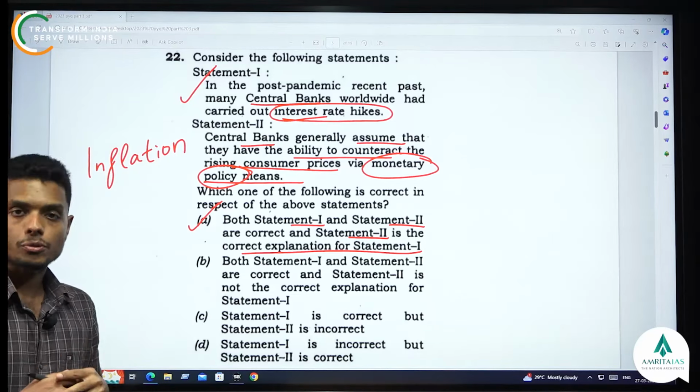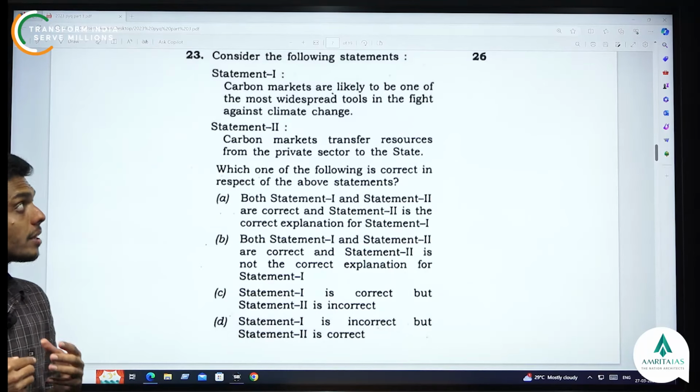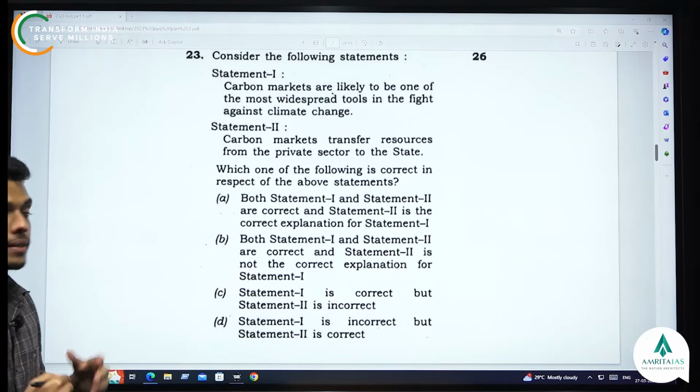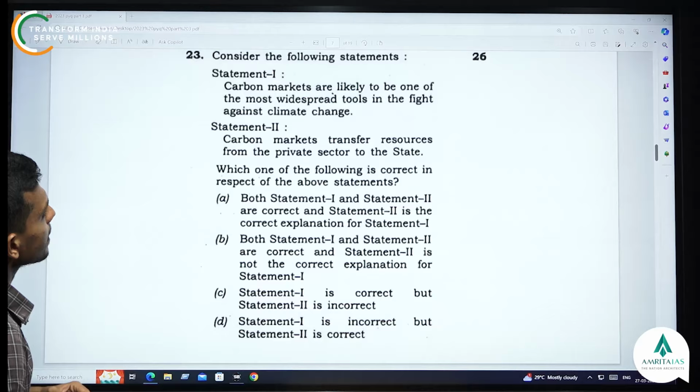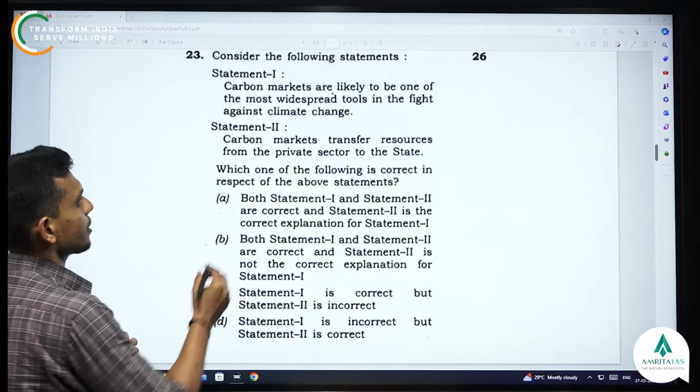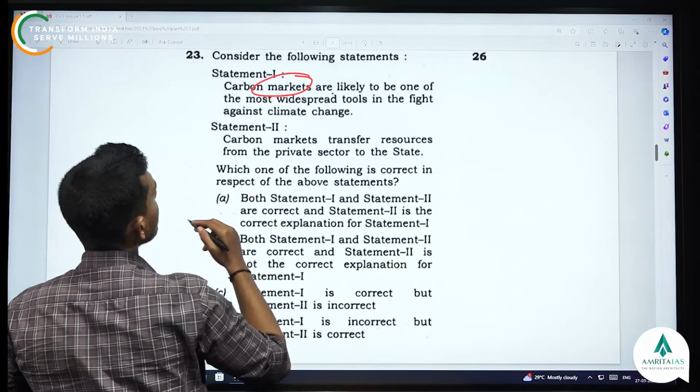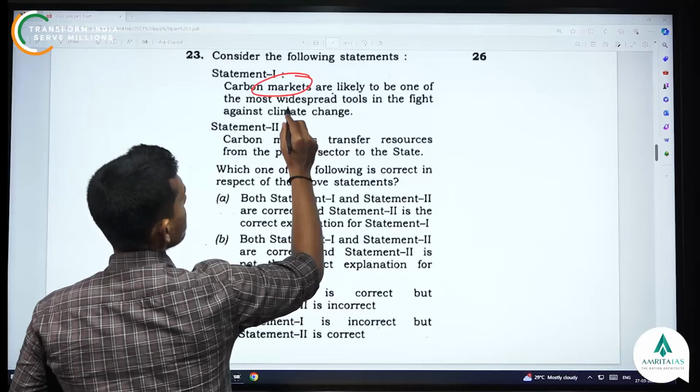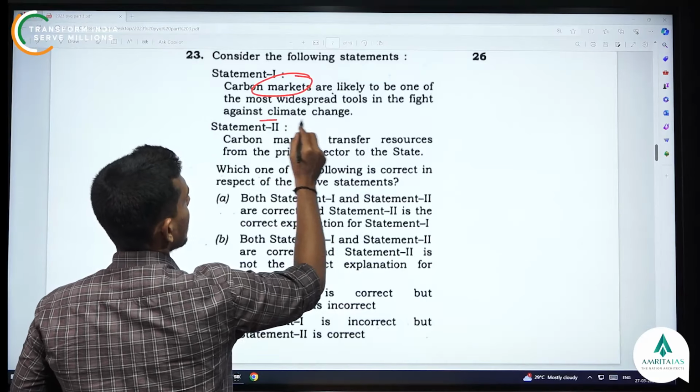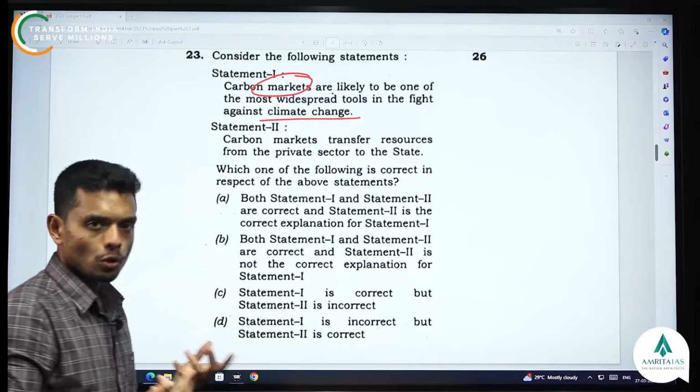Let's move on to the next question. The 23rd question is, let's read it. Consider the following statements. Statement 1: carbon markets are likely to be one of the most widespread tools in the fight against climate change. Yes, we know that, right?